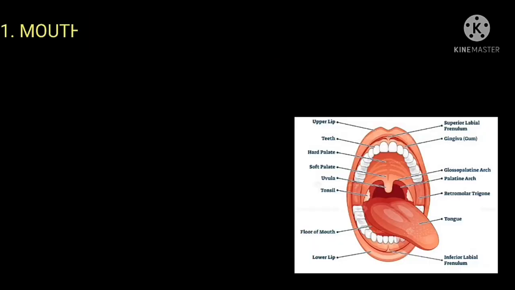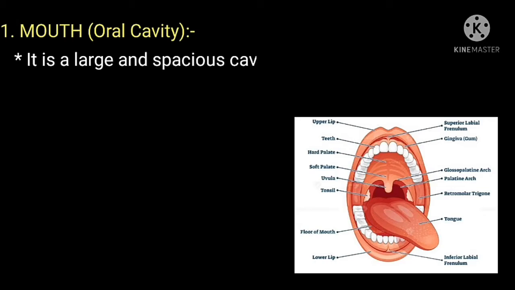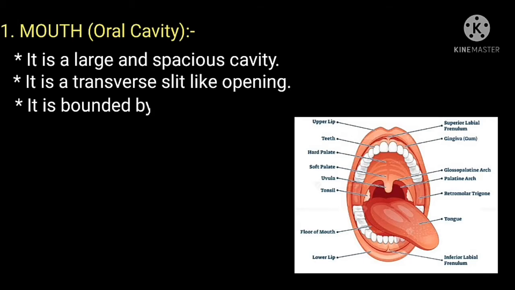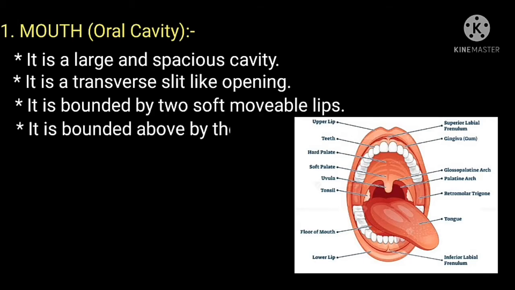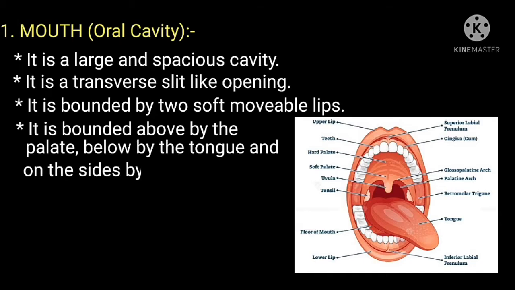Now we are going to discuss mouth, or we can say oral cavity. It is a large and spacious cavity. It is a transverse slit-like opening. It is bounded by two soft movable lips. It is bounded above by the palate, below by the tongue, and on the sides by jaw and cheeks.